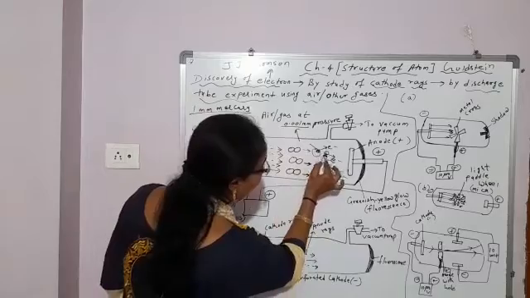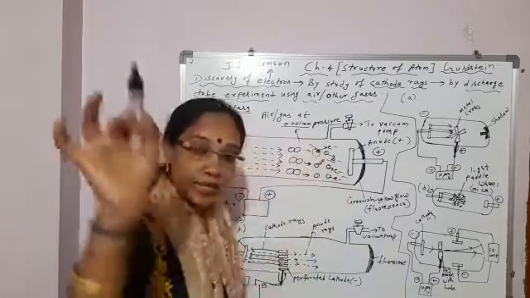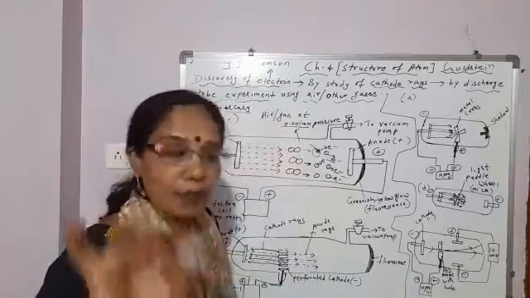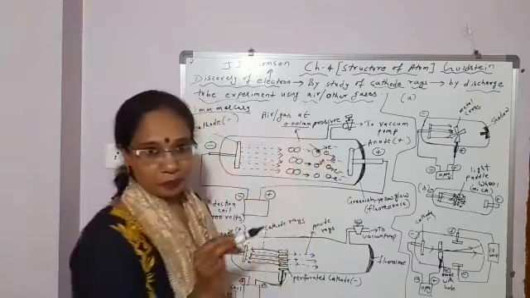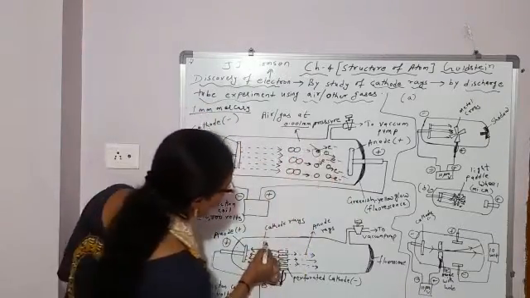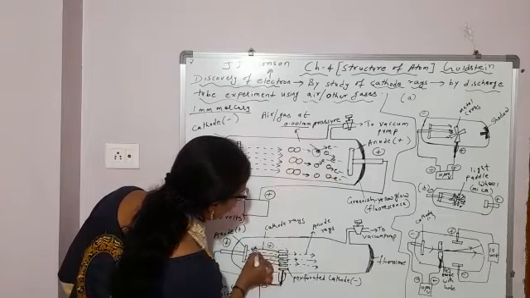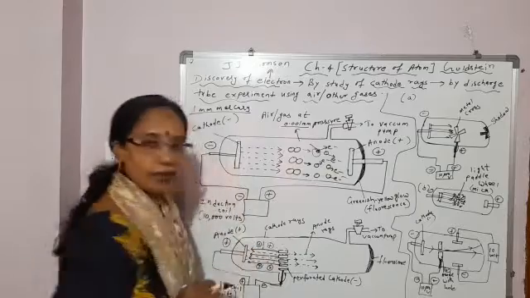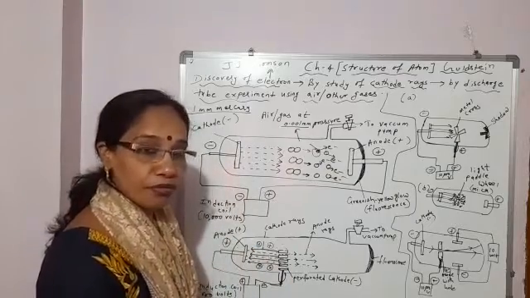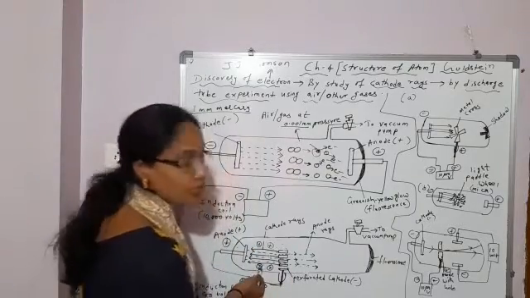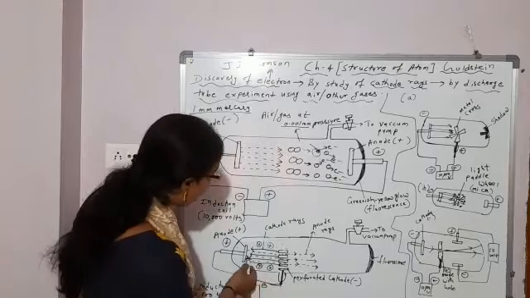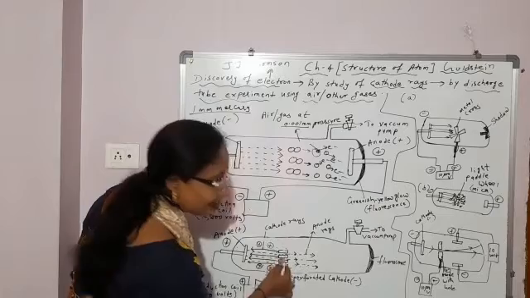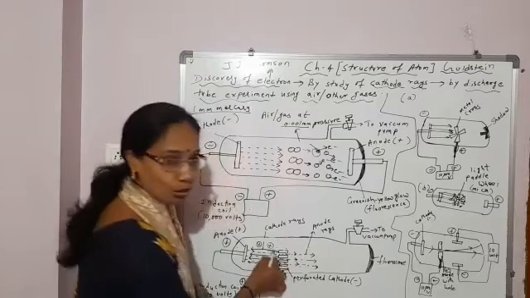Now what is left in the atom? When the negatively charged electron is removed, the positively charged particle, the proton, is present in the atom. So that positively charged proton which is present in the atom, where will it move? As it is positively charged, it will move towards the cathode. And here in this experiment we have taken a perforated cathode.